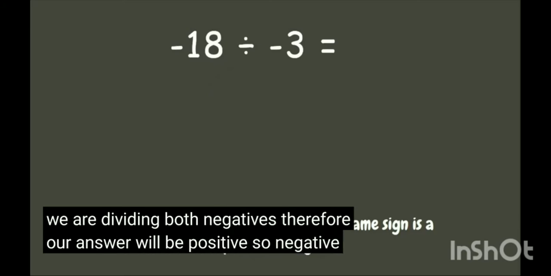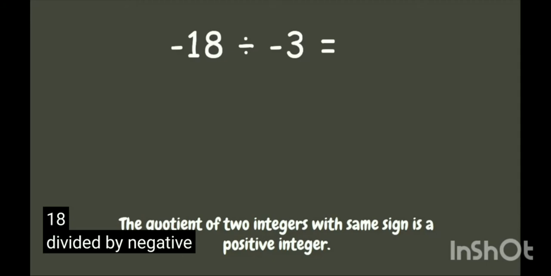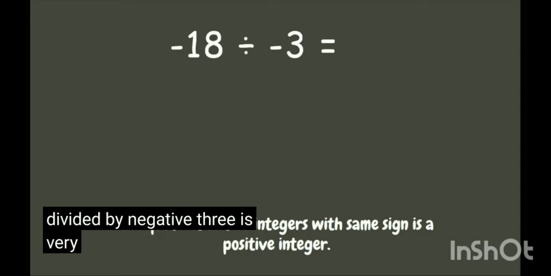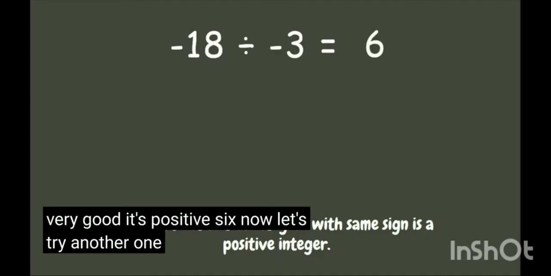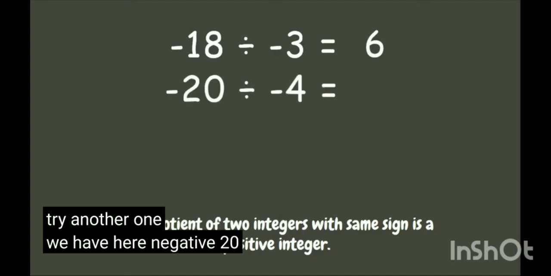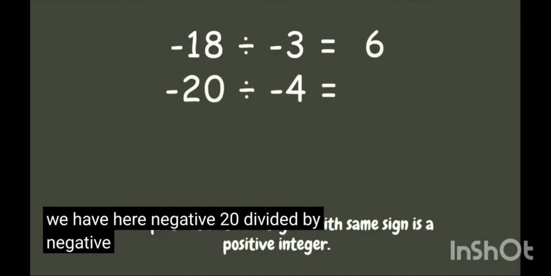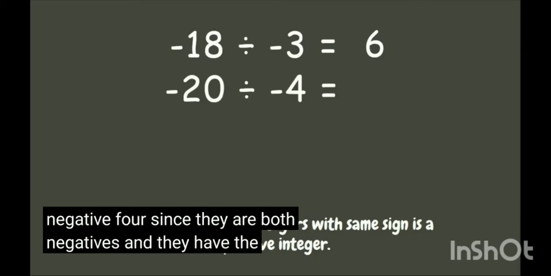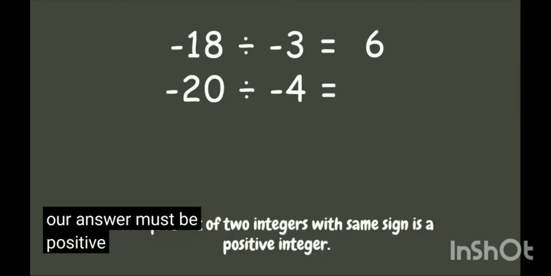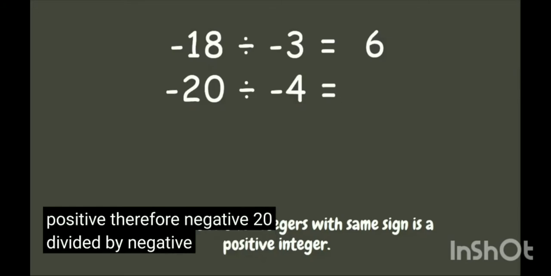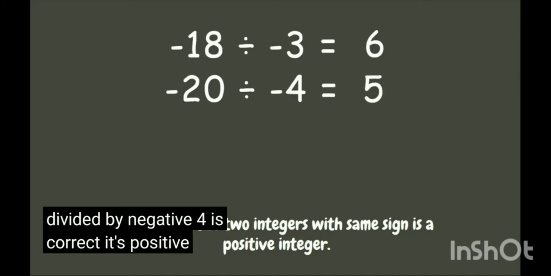So negative 18 divided by negative 3 is? Very good, it's positive 6. Now let's try another one. We have here negative 20 divided by negative 4. Since they are both negatives and they have the same sign, our answer must be positive. Therefore, negative 20 divided by negative 4 is? Correct, it's positive 5.